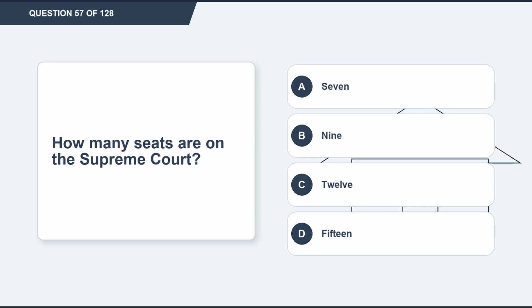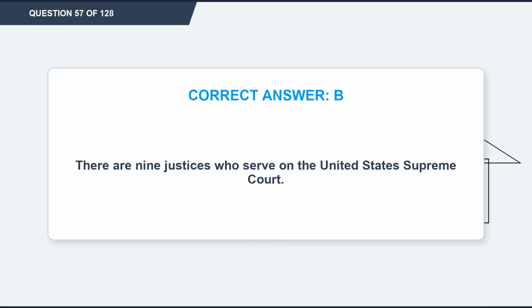How many seats are on the Supreme Court? Option A, 7. Option B, 9. Option C, 12. Option D, 15. The correct answer is option B, 9. Explanation. There are 9 justices who serve on the United States Supreme Court.